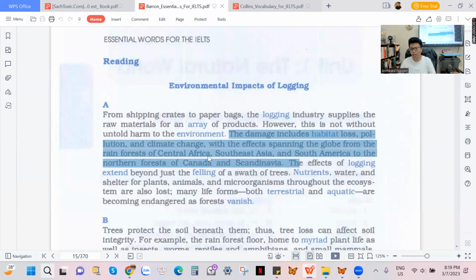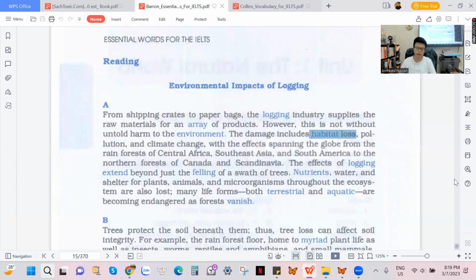Rainforest, rừng nhiệt đới. If you want me to translate Central Africa, Southeast Asia, and South America, I think it's going to be very easy for you guys to translate these words into Vietnamese without my help, because this phrase is very easy. Just Google it. Northern forest, here rainforest, rừng mưa nhiệt đới.